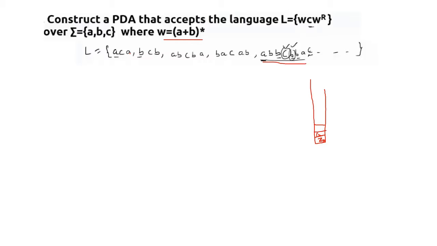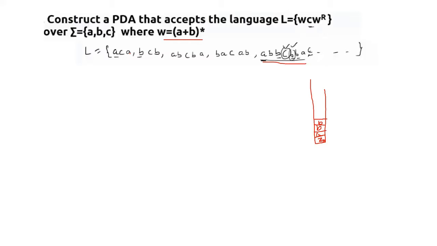When we get B and the top of the stack is A, we push the B inside. Whenever we get B and the top of the stack is B, we also push it inside, so we get BB. Okay, and it is going to happen for everything. Even if the top of the stack is A and we apply the symbol B, it is going to be BA. If the top of the stack is B and we get the input symbol A, then we are going to push it.